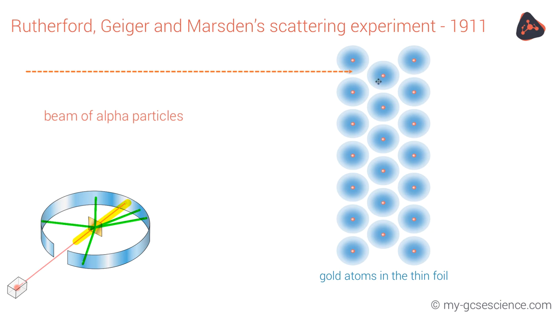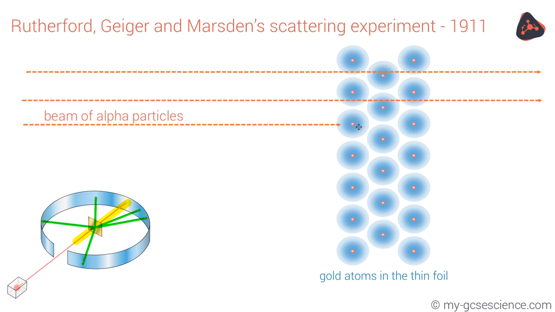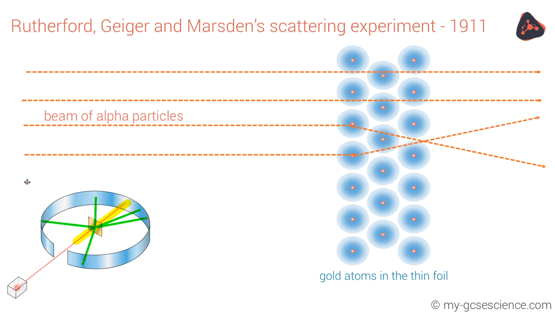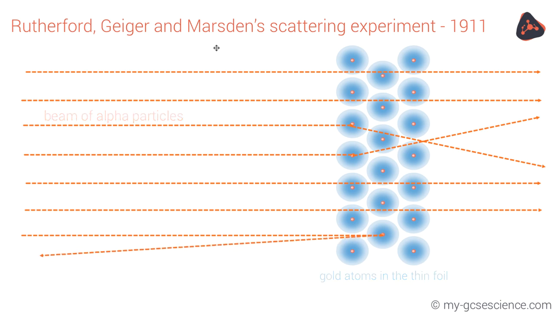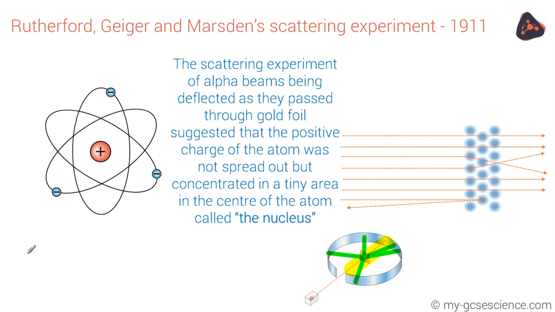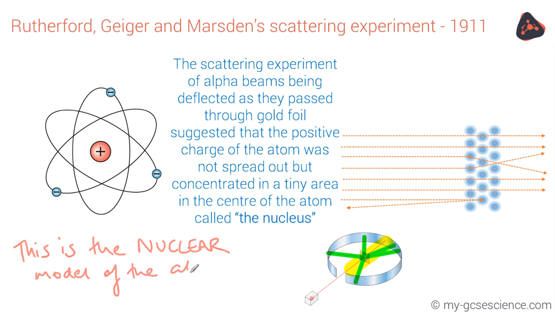This suggested that the plum pudding model wasn't correct, and in fact, the positive charge was not spread throughout the atom, but concentrated in a tiny area in the centre of each atom, which they called the nucleus. This discovery led to a new model of the atom, which they called the nuclear model. This model suggested that all of the positive charge of the atom was contained in a tiny sphere in the centre of the atom called the nucleus, and that the electrons were found around the outside.